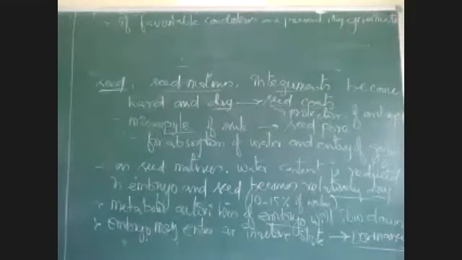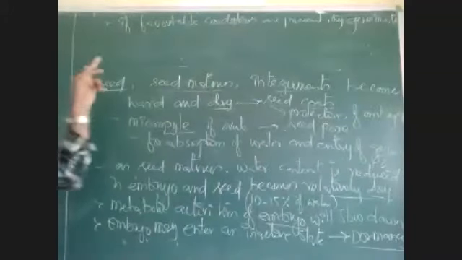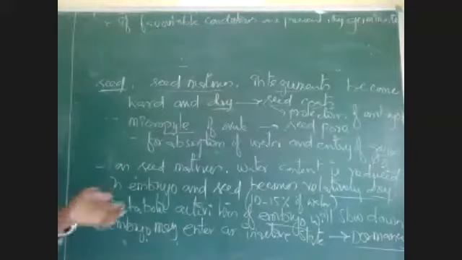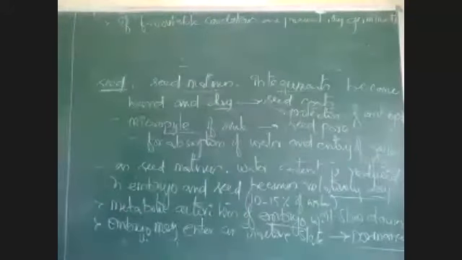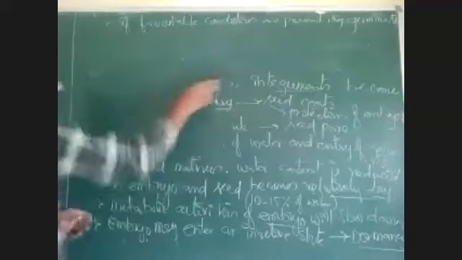For the germination of seed, there is a requirement of some environmental conditions like temperature, water, oxygen. Some seeds may require light also, but usually light is not required for seed germination. So we will see those factors. If all favorable conditions are present, like temperature, water, oxygen, then seeds will germinate. These are some points regarding the fate or significance of seed.